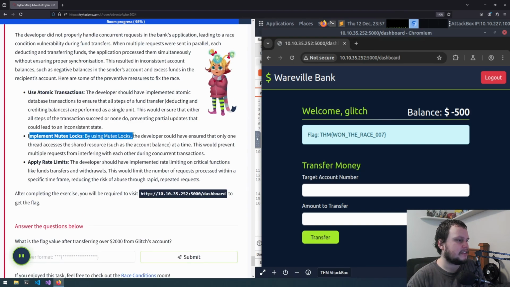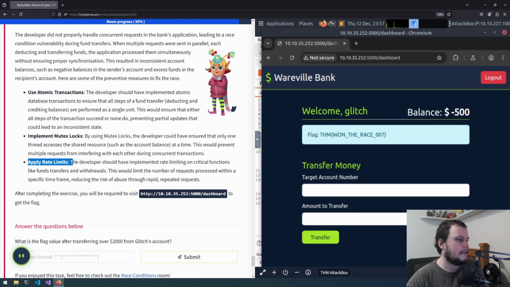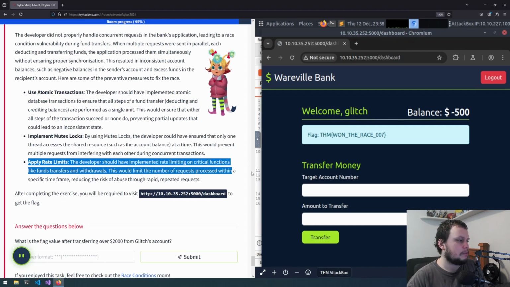By using mutex locks, the developer could have ensured that only one thread accesses the shared resource, such as the account balance, at a time. This would prevent multiple requests from interfering with each other during concurrent transactions. Apply rate limiting. The developer should have implemented rate limiting on critical functions like fund transfers and withdrawals. This would limit the number of requests processed within a specific time frame, reducing the risk of abuse through rapid, repeated requests.